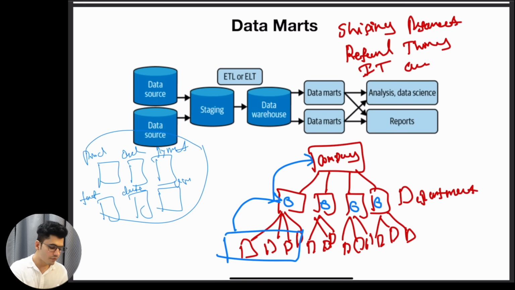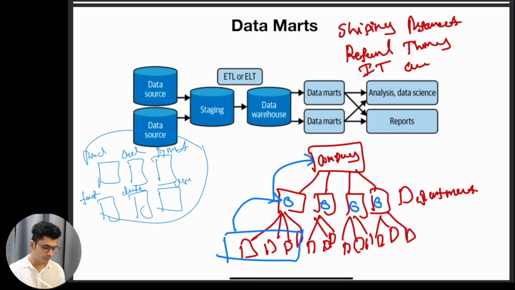Now, in order for these departments to solve their own problem, they want to build their own reporting system, right? The analysis, data science, machine learning models. They build the reporting system as per their team's or department's requirement, and they create a subset of the data warehouse as per the requirement.